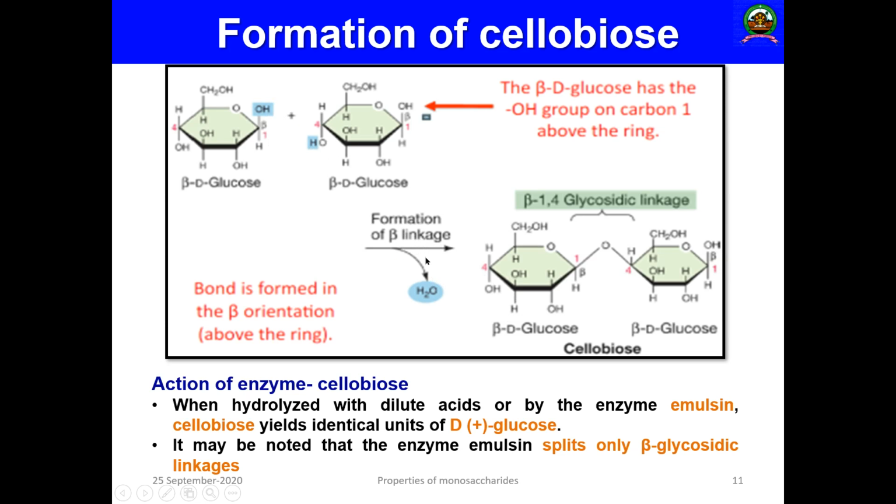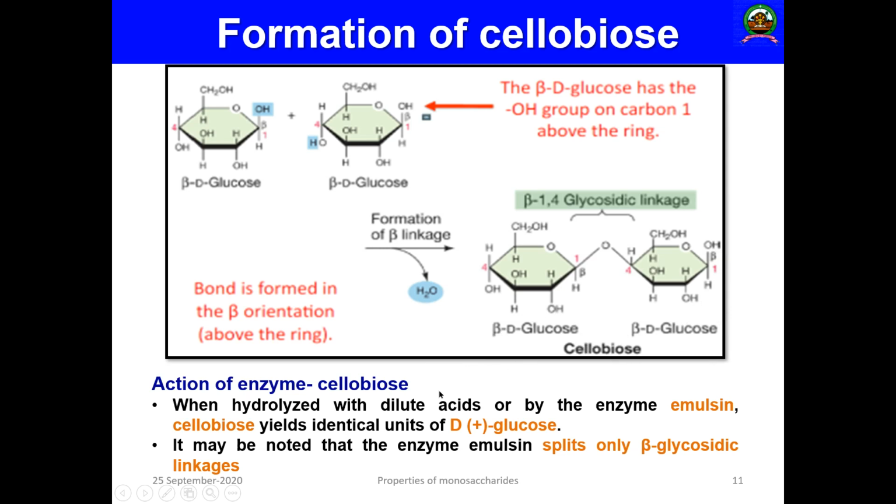Removal of water will take place, giving a beta 1,4-glycosidic linkage. Here you can see it is shown like this, or like this. So beta-D-glucopyranosyl 1,4 beta-D-glucopyranose is the name of cellobiose.